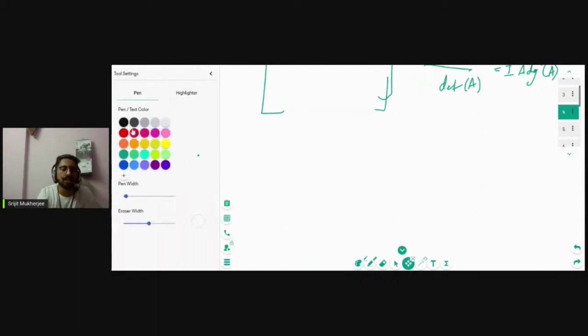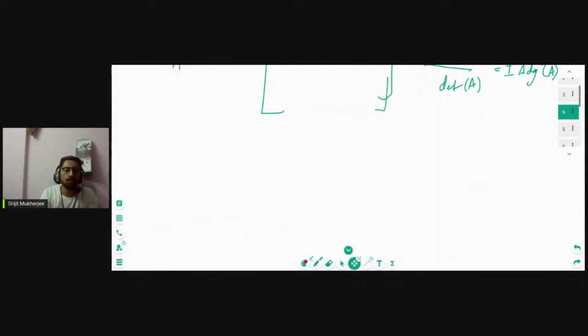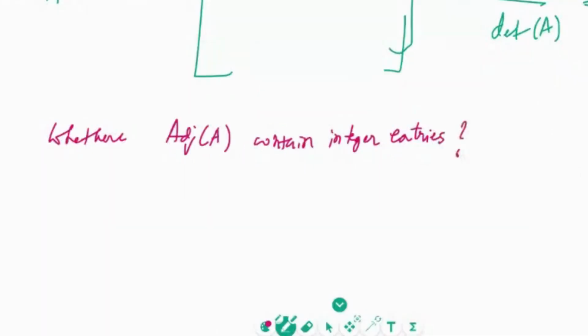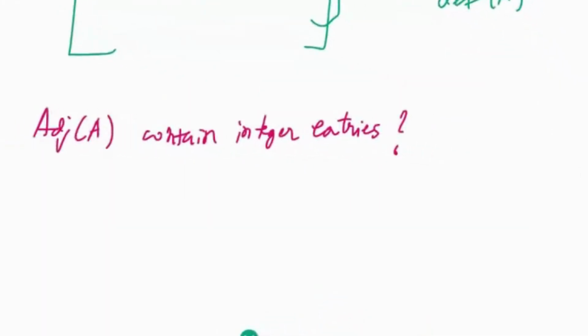Therefore I ask the question: whether adjoint of A contains integer entries or not. That's the first question now. Can you guys tell me the definition of adjoint of A? Tishika, Sriteja, Vasudha, Bhushan, Sneha, Nisha. What is the adjoint of A?